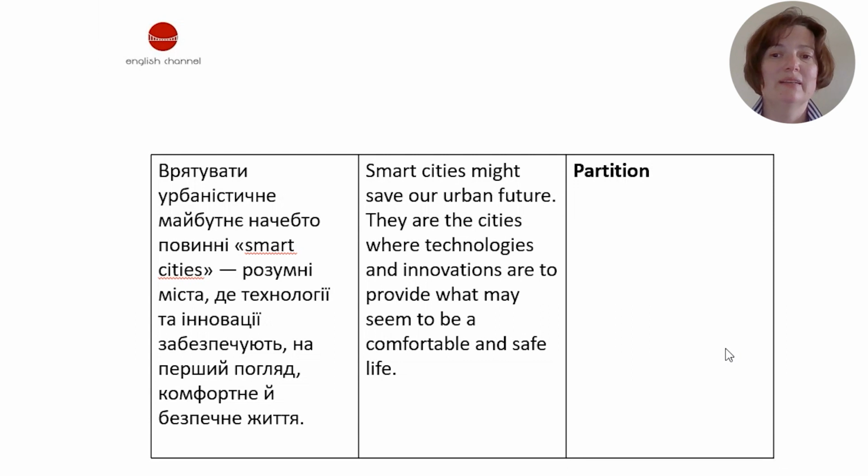You can see that the sentence is split up into two. And in the Ukrainian text, we find smart cities in English, and its translation into Ukrainian, розумні міста, which is redundant in English. So, of course, we have this omission of one of them. We just substitute smart cities, розумні міста, by smart cities.